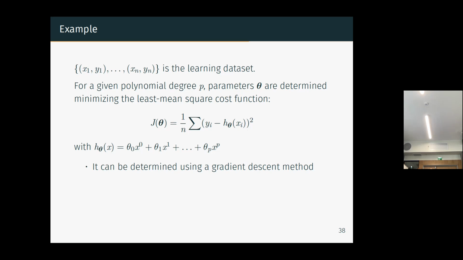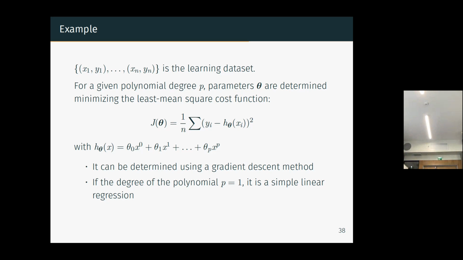It's like you are on a mountain and you follow the biggest slope to arrive at the lowest place. Okay, so you can do that by a gradient descent technique.